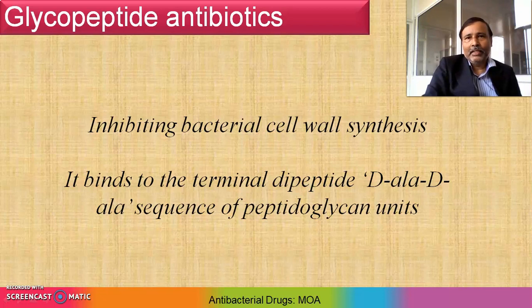So the assembly of units as well as cross-linking is avoided by disturbing the D-Ala sequence of peptidoglycan. In this way, glycopeptide ultimately inhibits cell wall synthesis.